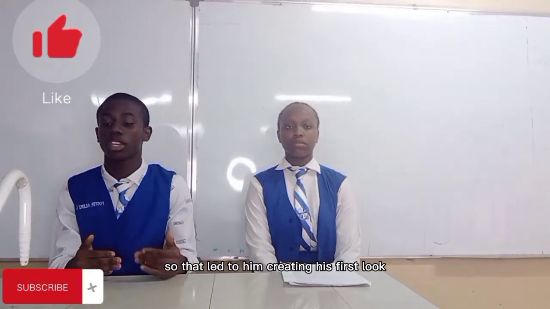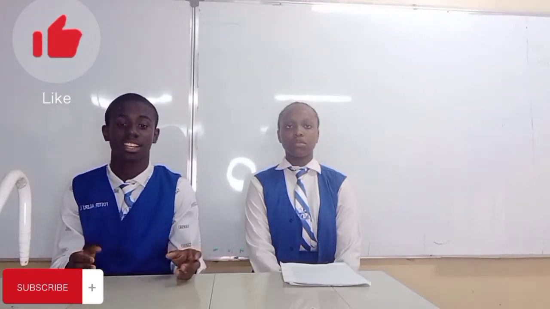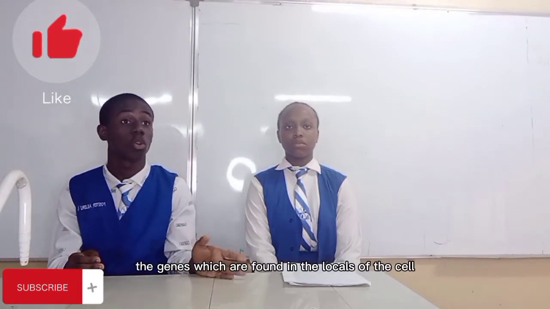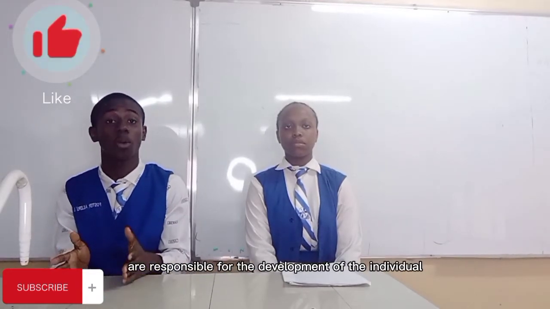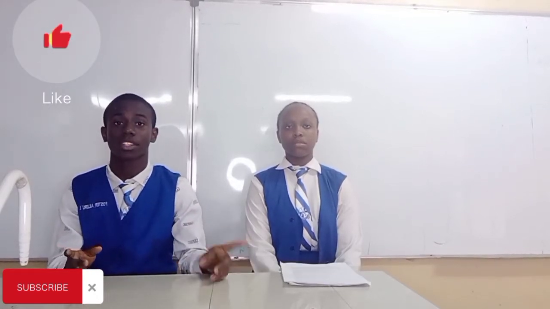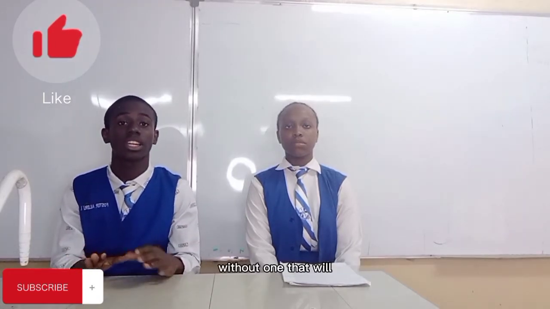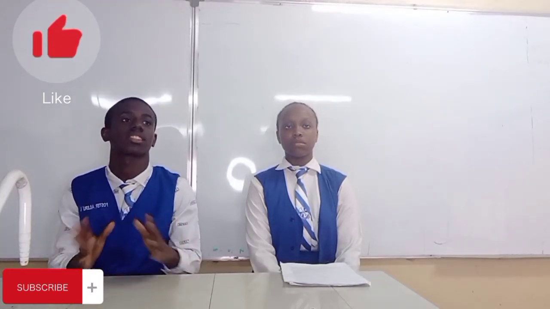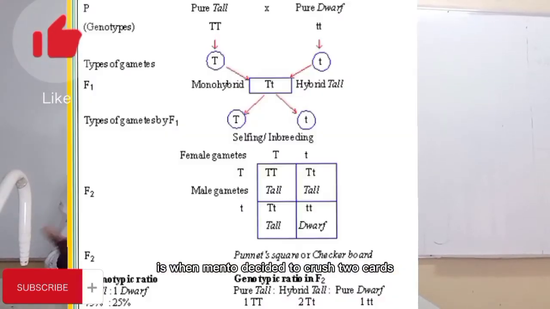That led to him creating his first law, which states that the genes which are found in the locus of the cell are responsible for the development of the individual and are independently transmitted from one generation to another without undergoing any form of alteration or change. An example of monohybrid inheritance is when Mendel decided to cross two plants, one with tallness, another with shortness.